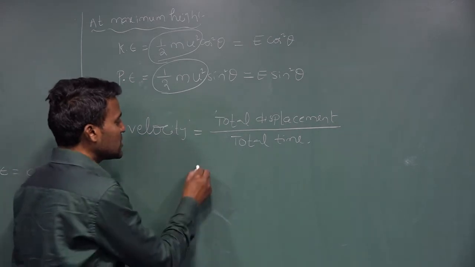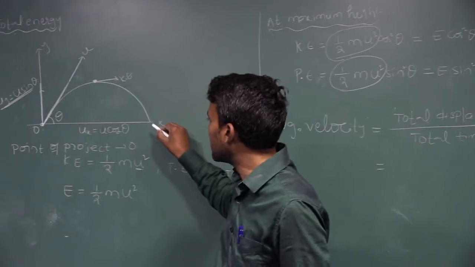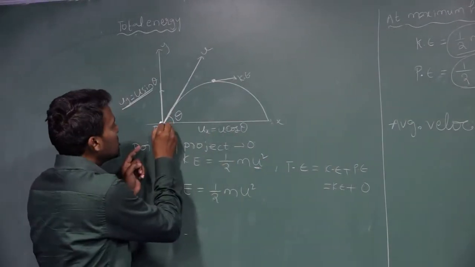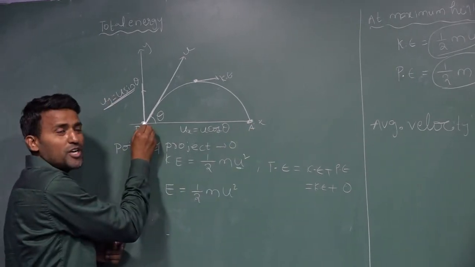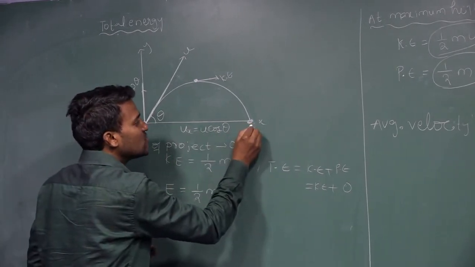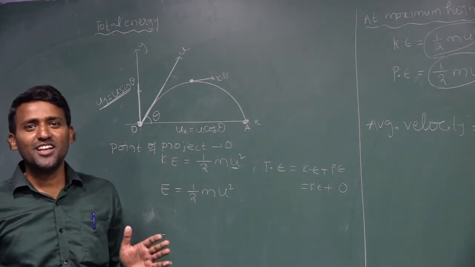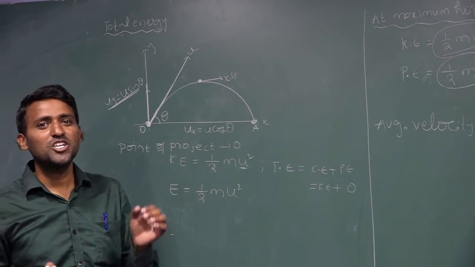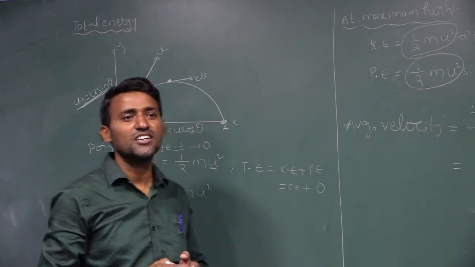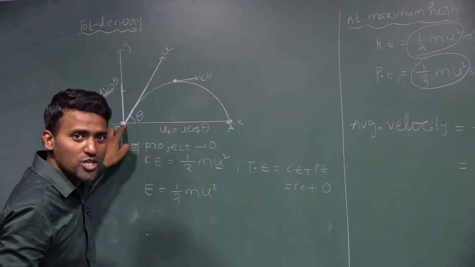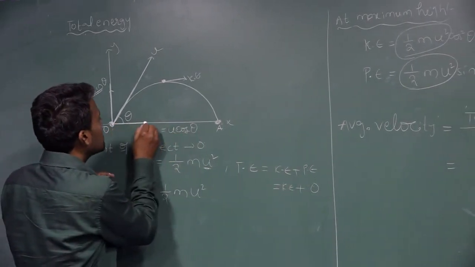What is the total displacement here? Total displacement in this projection means this is the initial position and this is the final position. Point O is the initial position, point A is the final position. What is displacement? The shortest distance from the initial point to the final point is called displacement.